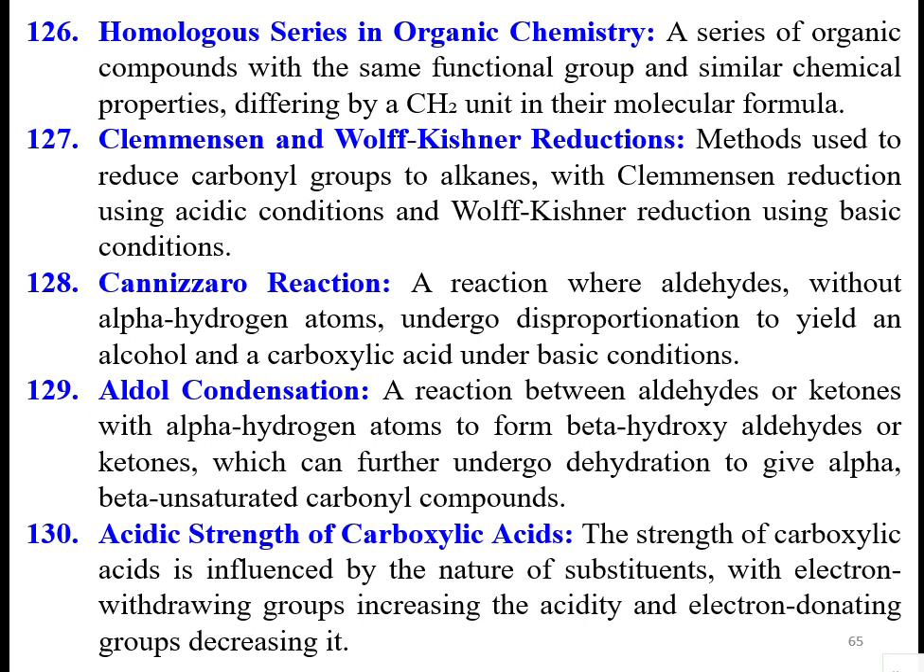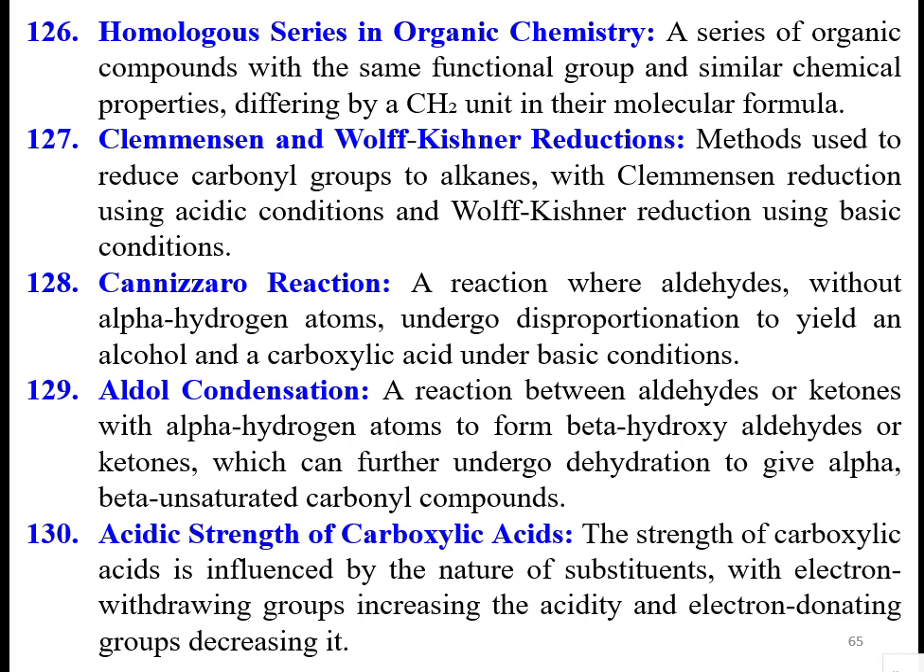Homologous series. A series of organic compounds with the same functional group and similar chemical properties, differing by a CH2 group unit in their molecular formula. What does CH2 indicate? CH2, carbon is bonded with two hydrogens. Yes, that's what I'm saying. In their molecular formula there will be a difference of CH2, CH2, CH2, like that. There is a series.